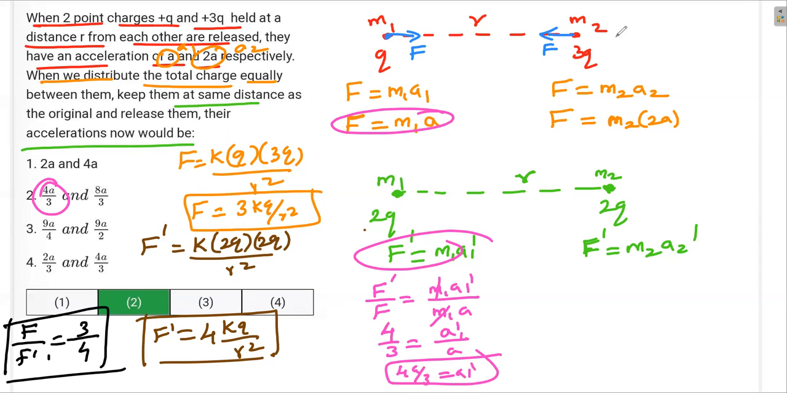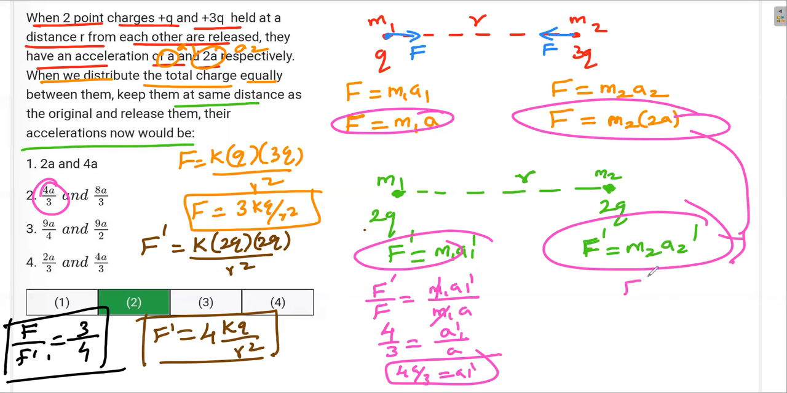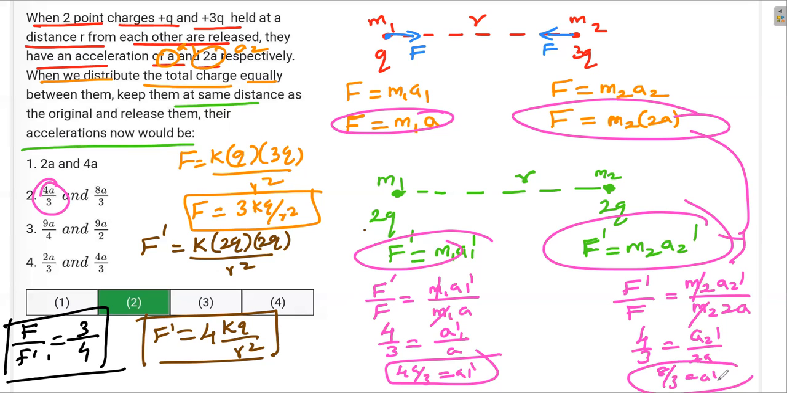The same thing I'll do here. Again, if I divide these two, F prime by F is equal to m2 a2 prime by m2 into 2a. M2 and m2 cancel. F prime by F is 4 by 3. So 4 by 3 is a2 prime by 2a. So a2 prime is 8 by 3 a. So 8 by 3 a. This is the answer.